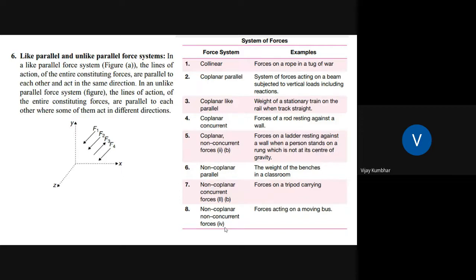And non-coplanar parallel forces: the weight of the benches in a classroom. The non-coplanar concurrent forces: forces on a tripod carrying a load. Non-coplanar and non-concurrent forces: forces acting on a moving bus. So these are the applications, or we can say examples, of these various types of force systems.